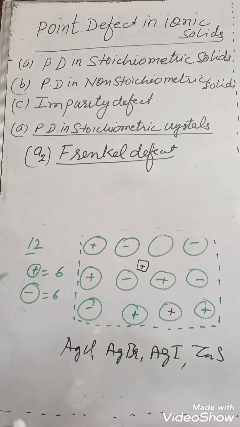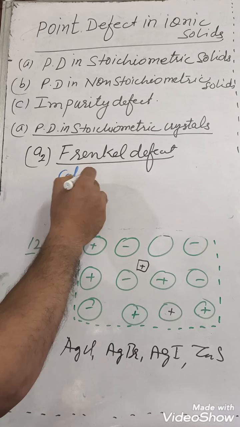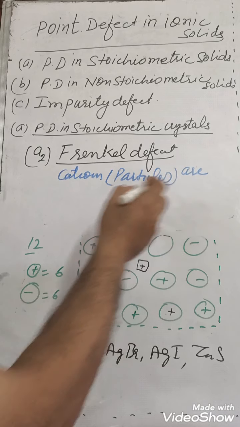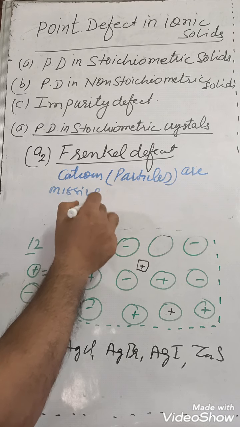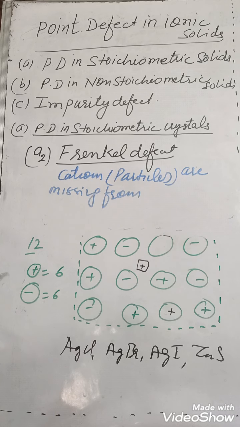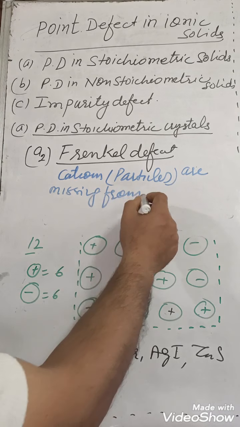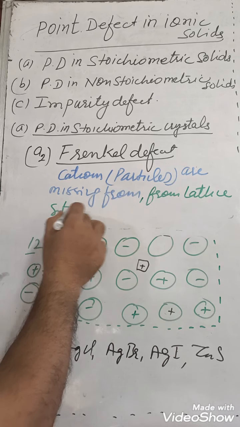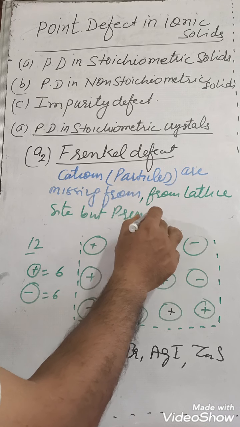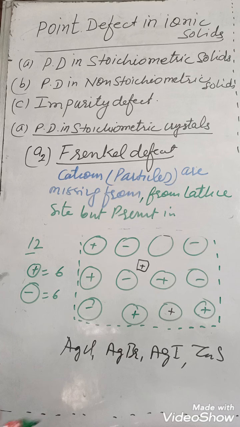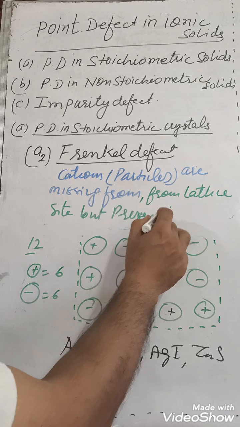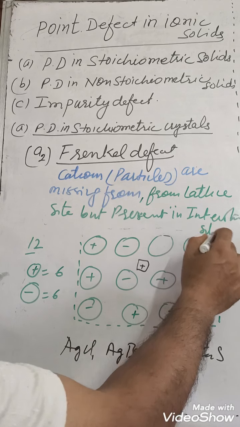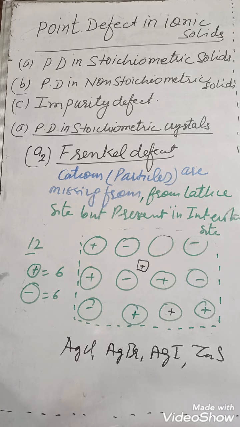So here particles, especially cations, are missing from their lattice site, but they are present in the interstitial site. Means they are displaced, they are dislocated.